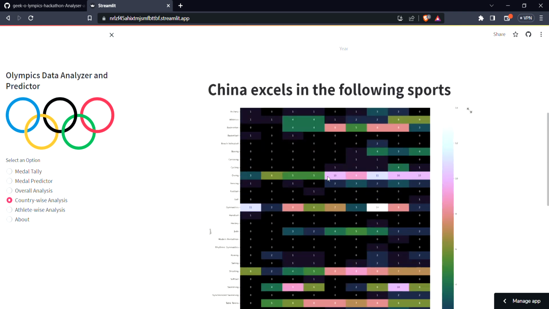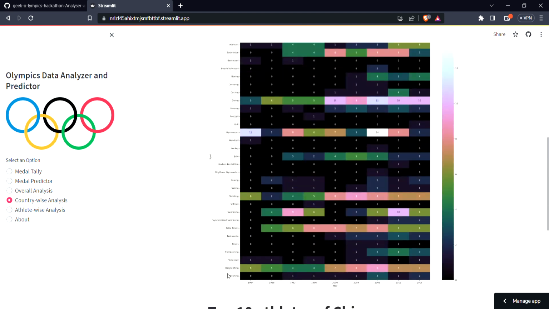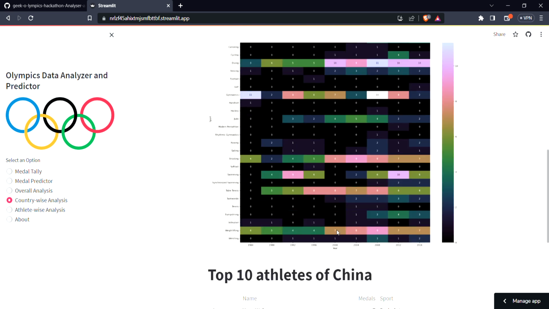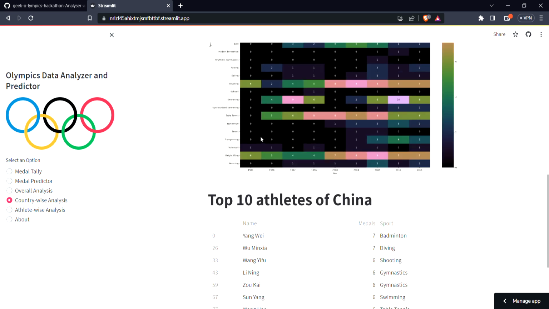And this is the heat map which tells in which sports China excels. So we can see in weightlifting China is extremely good. Even in shooting it is good, and in table tennis it is also good. So in most of the sports China excels. In diving it is also very good, but it is not good in lawn tennis.